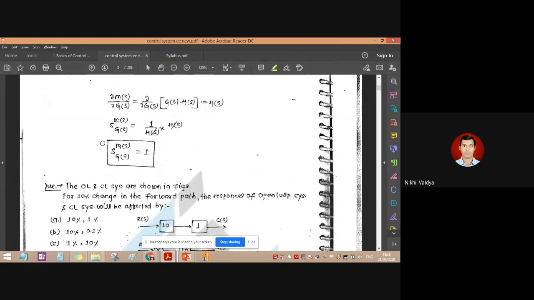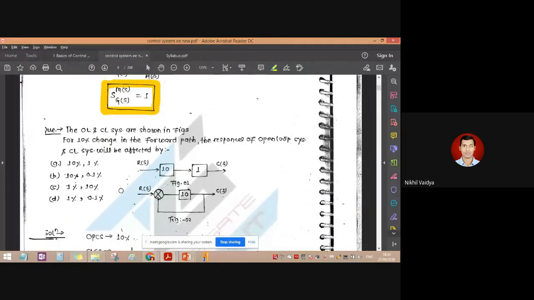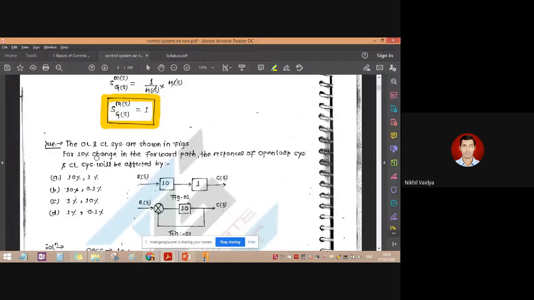So the ideal sensitivity of the system is basically 1. Okay, now here we will see one example. The open loop and closed loop system are shown in the figure. So this is the open loop system and this is the closed loop system. Very clearly visible.